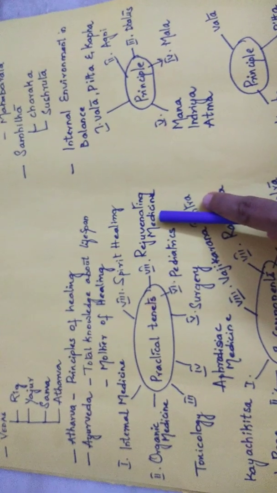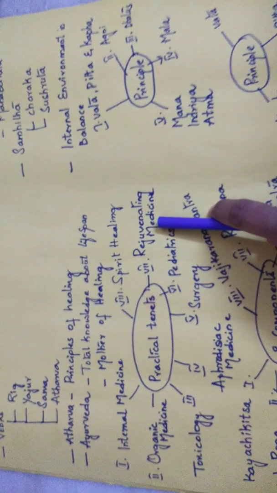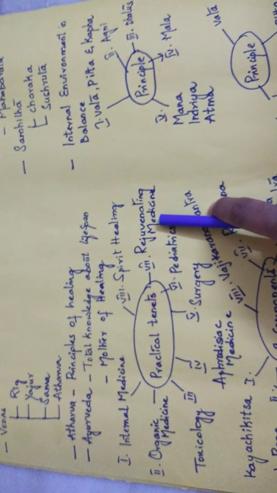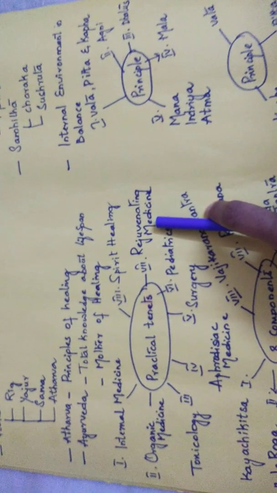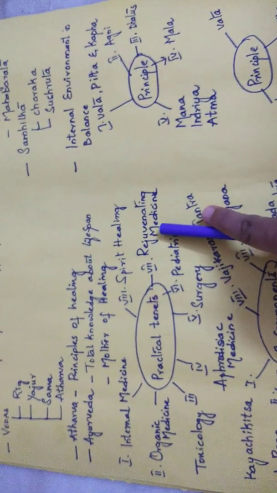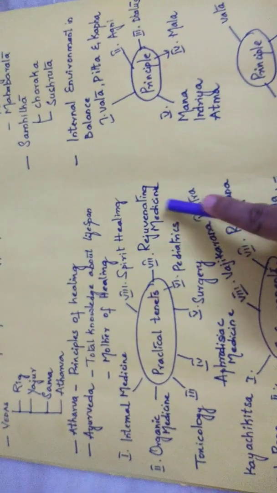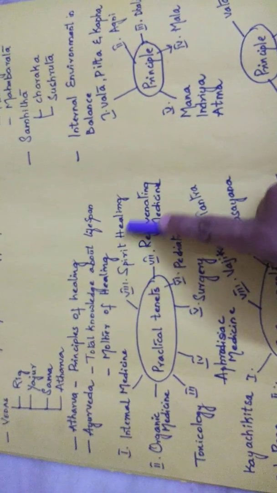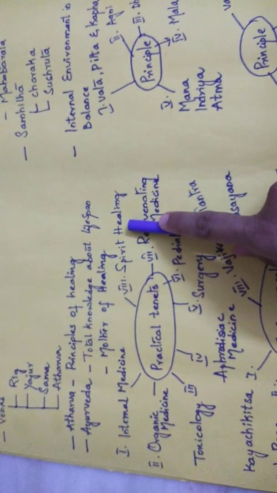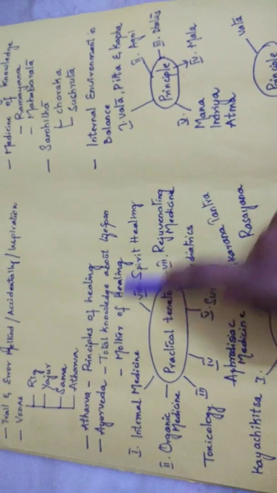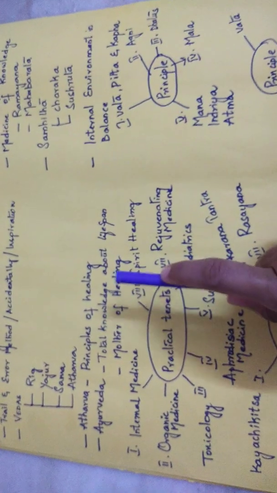Especially this medicine is the treatment for geriatrics, like anti-aging. We can give the best examples like exercises to lose body weight, like in obesity, anti-aging, and even steam bath. All these concepts come under rejuvenating medicine. And next one is spirit healing. As we know, some supernatural things get healed by spirit healing. This is the last one of the practical tenets of Ayurveda.